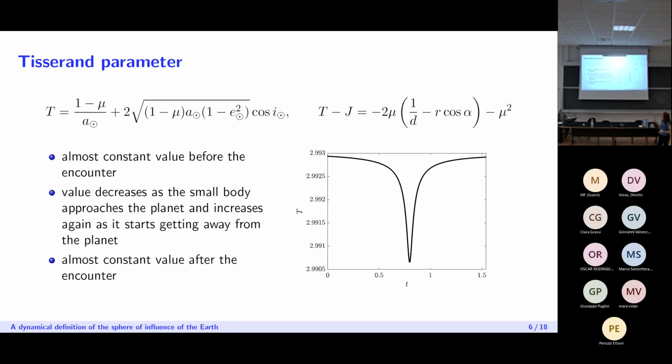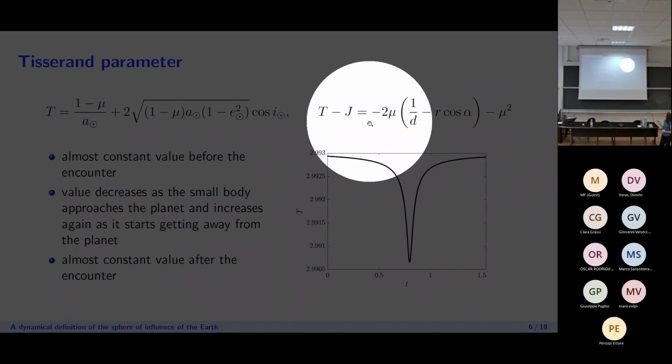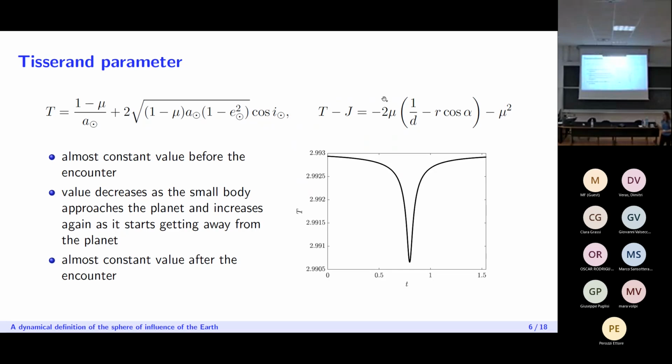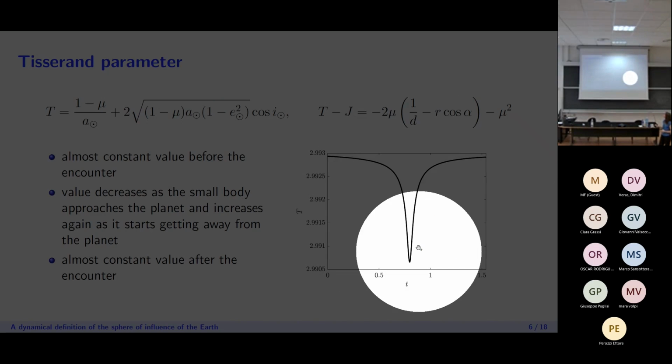And the difference between the Tisserand parameter and the Jacobi constant is then just given by the other 2 terms. And what you can see from this difference is that this becomes relevant when the distance d between the asteroid and the Earth is small, so that the ratio mu over d becomes relevant. So what we see from here is that the Tisserand parameter is actually very useful in studying close encounters, and we have that its value follows a general behavior, which is described here.